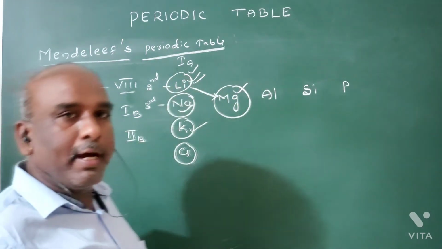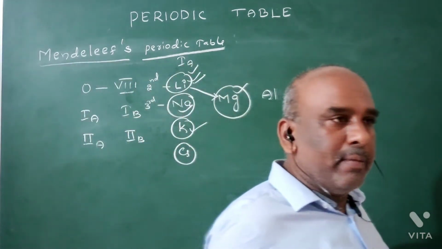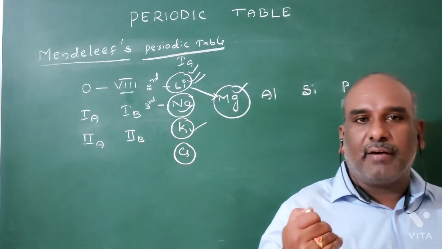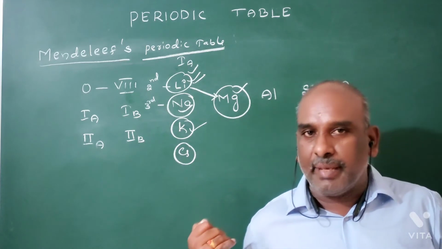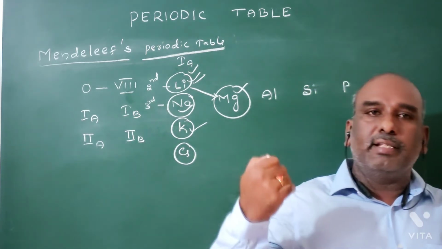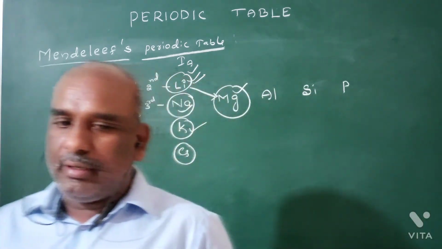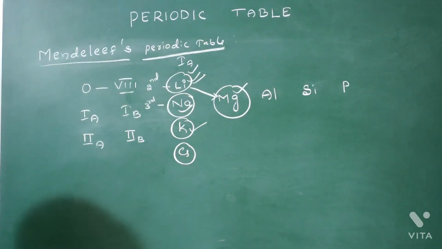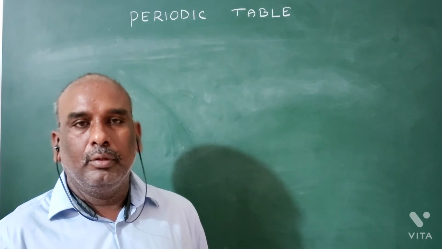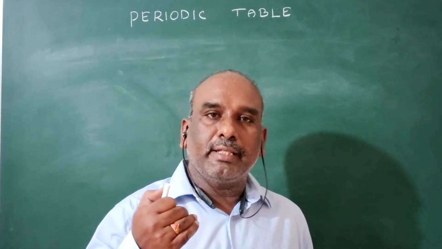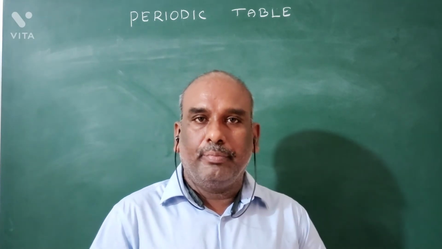That's why the properties of second period elements are somewhat mixed properties of two kinds: one is the same group element, and the second is the diagonally related element. So third period elements are called typical elements. We know that reason.